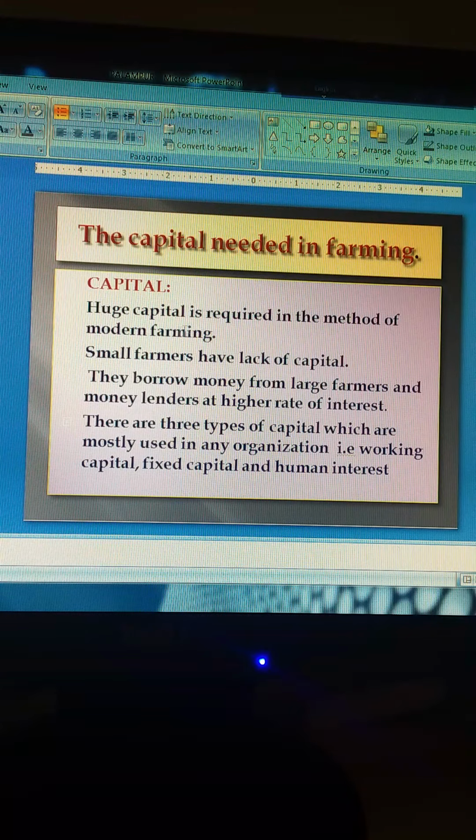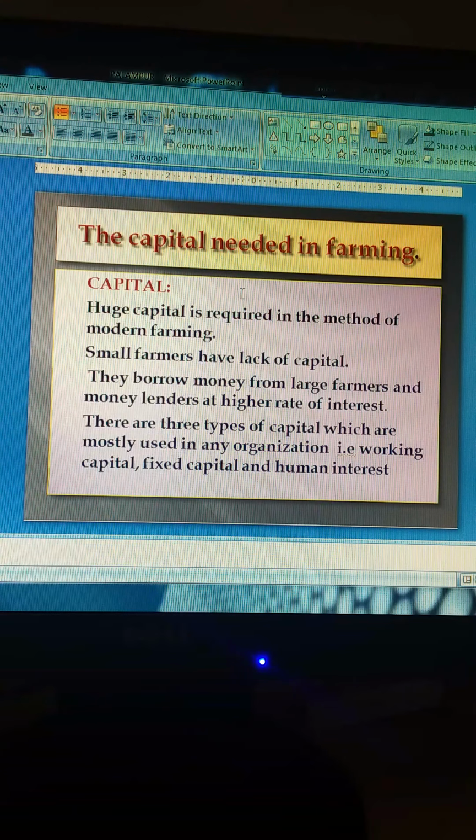Now, the capital needed in farming. What is the capital? We have already seen that modern farming methods require a great deal of capital, because in modern techniques we need special seeds, a lot of fertilizers, insecticides, pesticides, and a lot of irrigation facilities, because surplus water is required.